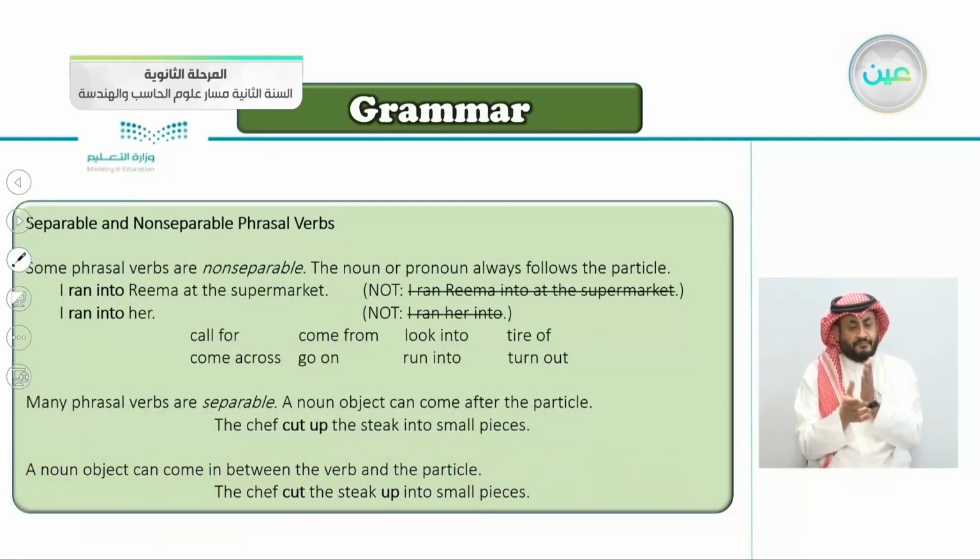Continuing here, separable and non-separable phrasal verbs. So some you can separate and some you cannot separate. So let's read and understand. Some phrasal verbs are non-separable. It means you cannot separate them. The noun or pronoun always follows the particle.